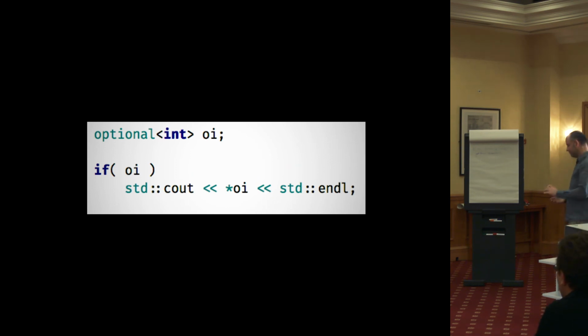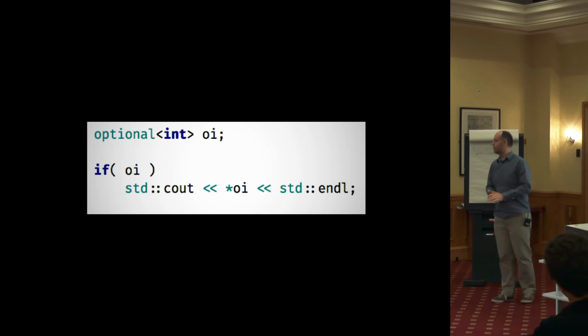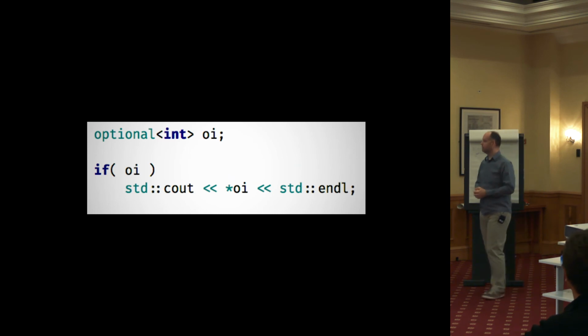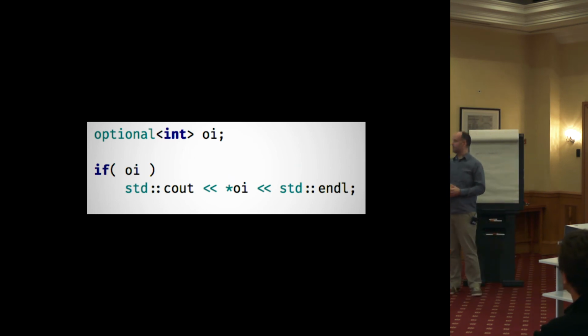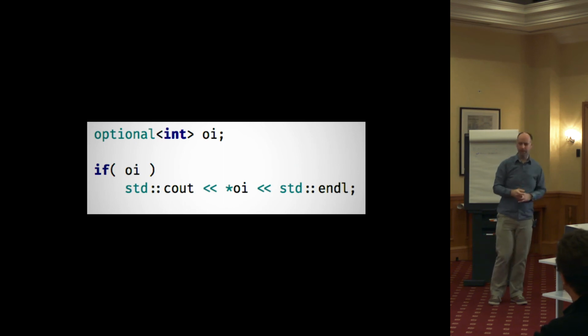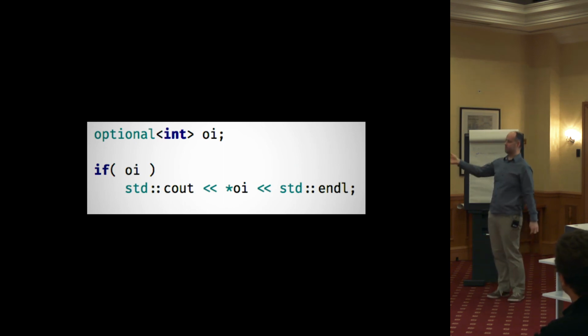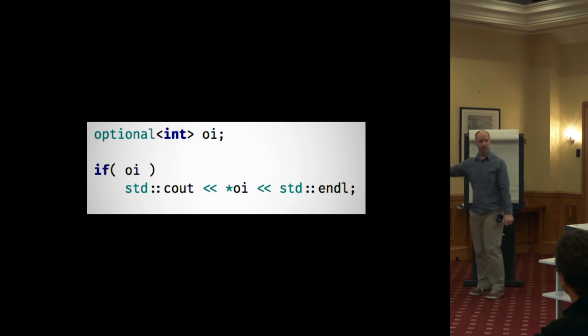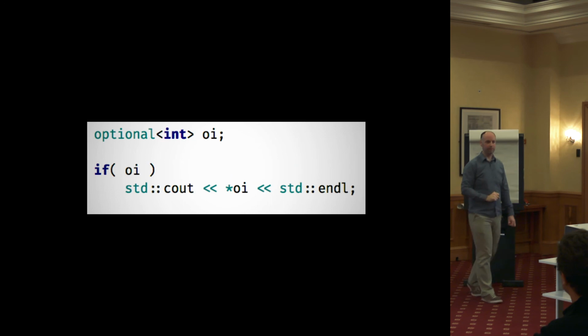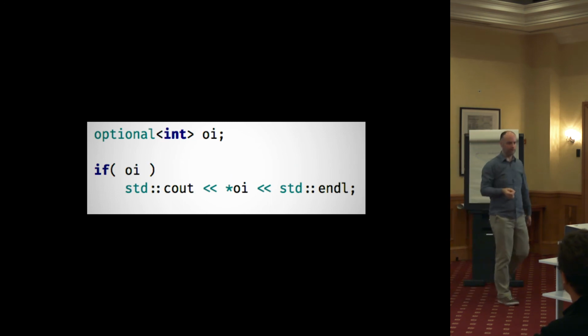Okay, so what is optional? I'm sure you're familiar with it, but we're going to dig into some of the nuances of it. So just the basics. It's something which represents a value or the absence of a value, without having to resort to sentinel values or conflating it with pointer semantics. But in use, it actually looks like we're using a pointer. We can do the truth test to see whether it has a value, and then we have to dereference it to get the value out, or you can call the value method.